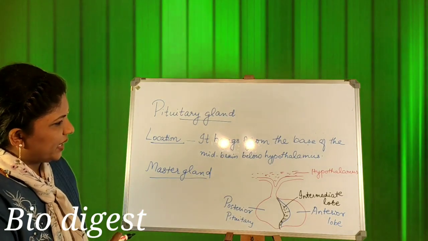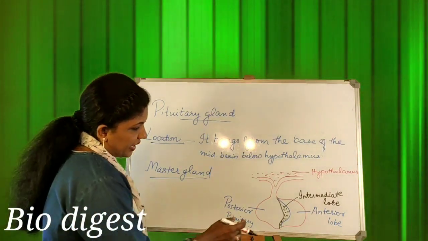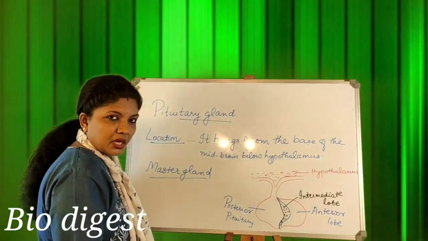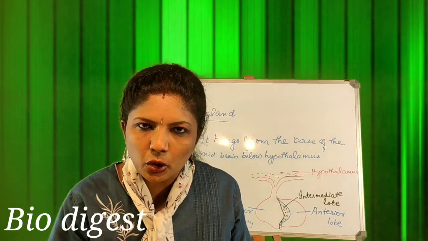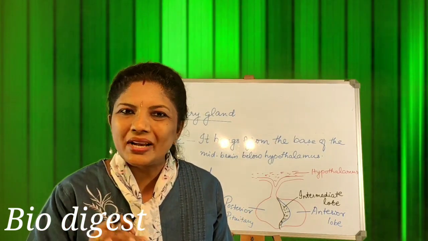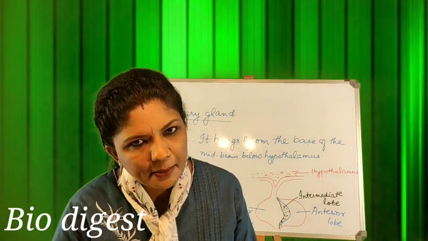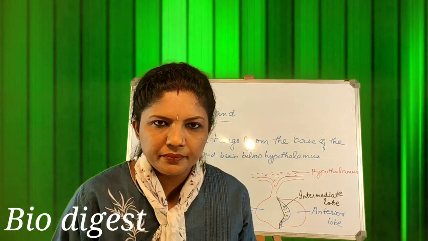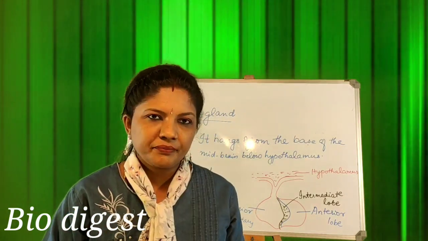So this is actually the structure of the pituitary gland. It has an anterior lobe and a posterior lobe. The front portion of the posterior lobe is entirely different from the remaining part, so it is known as the intermediate lobe. This intermediate lobe is usually absent in humans and usually found in lower animals.